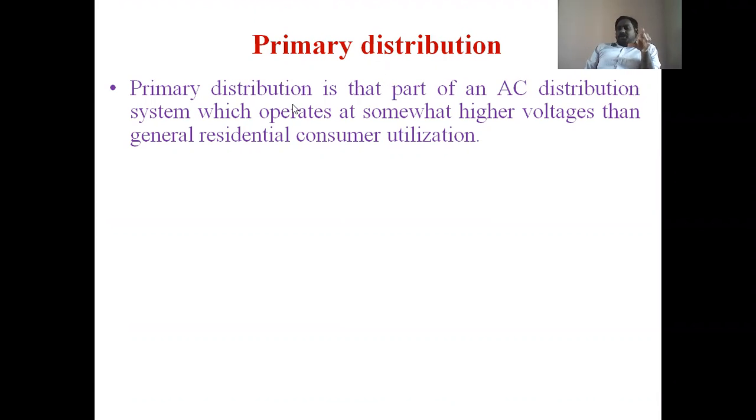Primary distribution is a part of an AC distribution system which operates at somewhat higher voltages than general residential consumer utilization.